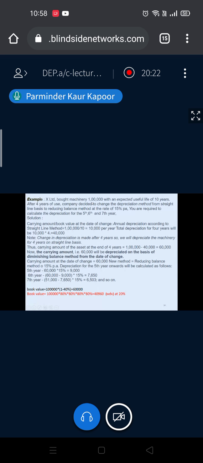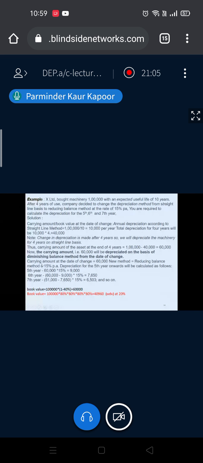Till 4 years, your SLM is charged. So what will be the depreciation for 4 years? Cost minus scrap divided by number of year. So as per SLM method, cost is 1 lakh, scrap is not given, divided by number of year, 10,000 per year. So total depreciation charge for 4 year will be 40,000. Now, since a change happens after 4 year, so till 4 year we have charged as per SLM. So book value or carrying amount at the end of 4 year will be cost minus depreciation, 60,000. Now this 60,000 will become the basis for charging depreciation now onward. So this is the opening book value 60,000.